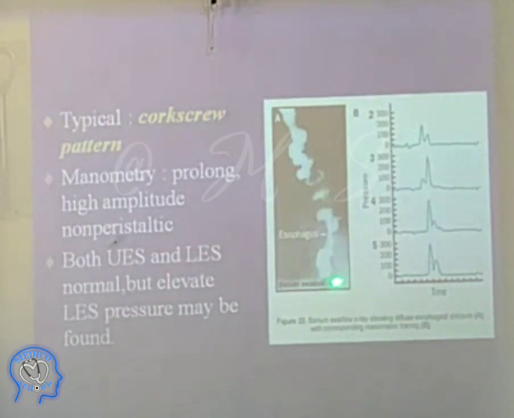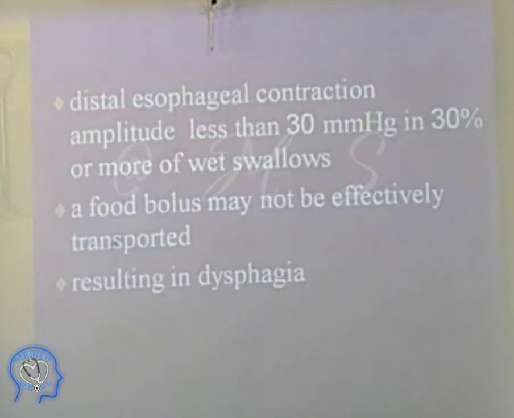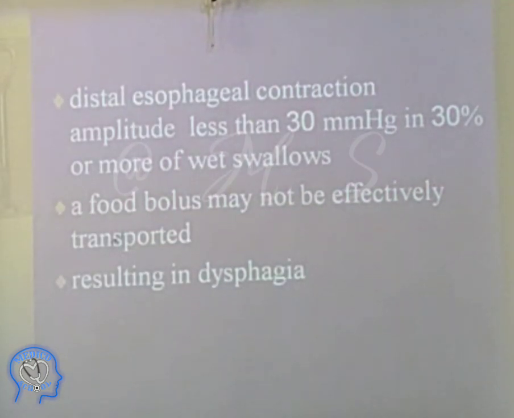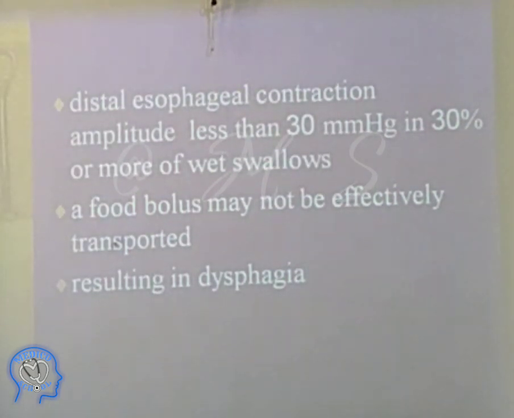Now here, the pressure is a little bit high over here. This is also another common manometric diagnosis in non-cardiac chest pain, defined by high amplitude pressure. The distal esophageal contraction amplitude is less than 30 mm of Hg if 30% or more of the swallows. A food bolus may not be effectively transported. Sometimes there is very much difficulty in the food bolus passing.